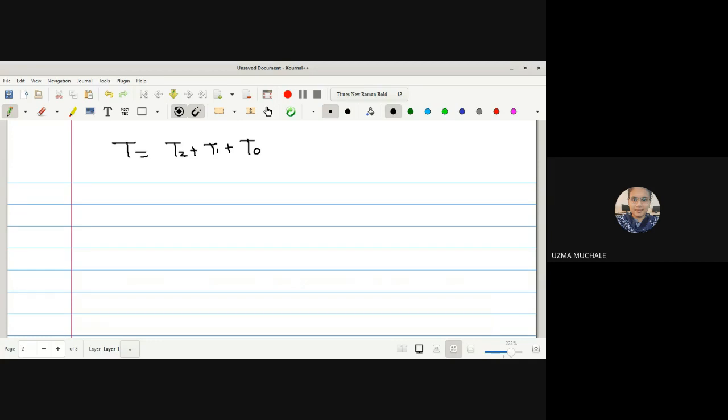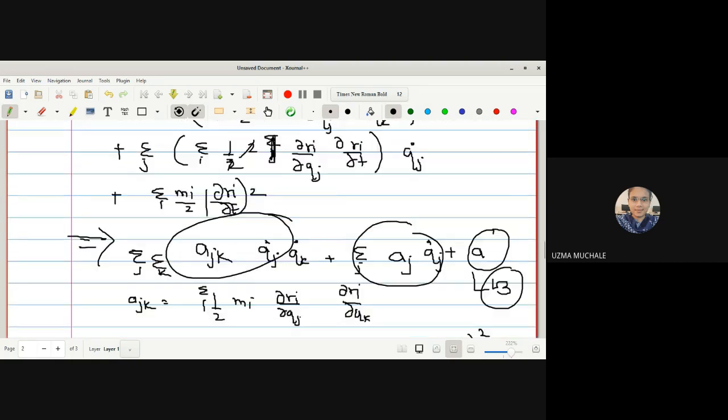Now we can see this represents that the kinetic energy is a quadratic function of generalized velocity. Why is this so? You can see qj dot, qk dot are velocities. If qj is a generalized coordinate, then qj dot is the generalized velocity. So we can see that it is in terms of velocity.